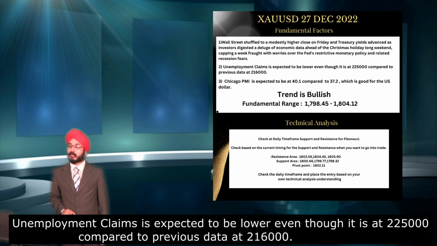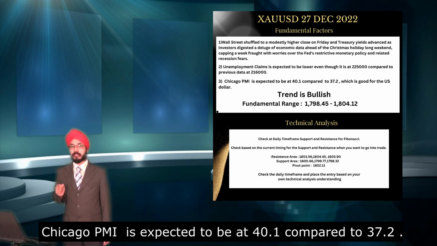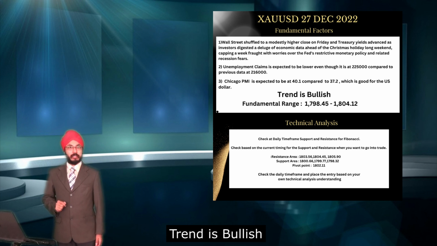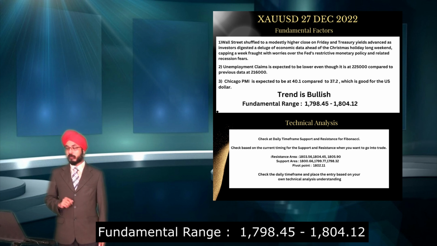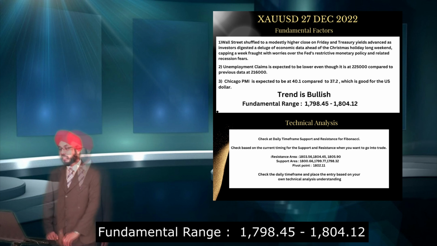Secondly, the unemployment claims are being forecasted at 225,000 compared to 216,000 previously. And based on the previous data, the unemployment claims have always been lower. Thirdly, the Chicago PMI is expected to be at 40.1, which is higher than the previous one, which is 37.2. The trend that we are looking at is basically bullish. The fundamental range that we are seeing is at 1798.45.